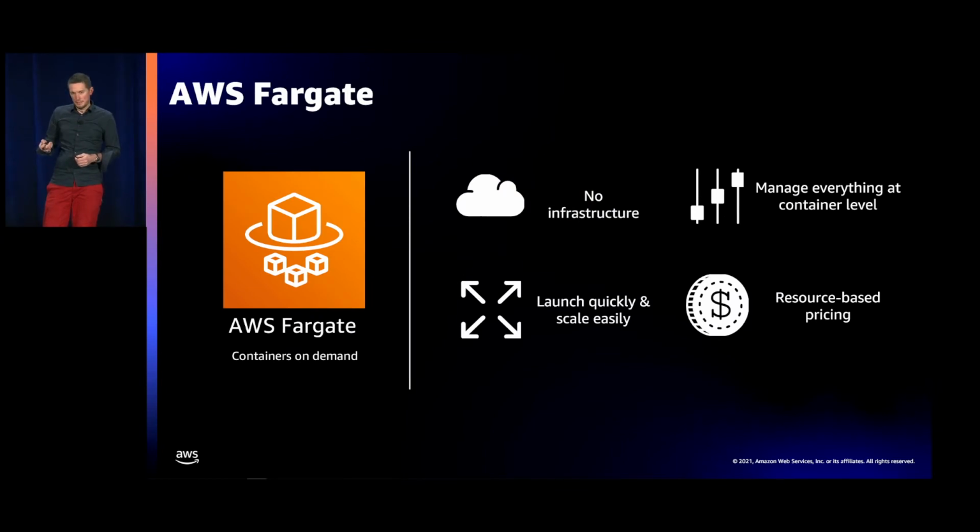AWS Fargate is a compute option for Amazon ECS. AWS Fargate provides you a serverless experience when you want to run containers. So Amazon ECS can run containers on top of EC2, where you would have to manage your EC2 instances. With AWS Fargate, you don't manage your EC2 instances anymore. We do that for you, so that you don't have to manage the infrastructure. You just need to manage everything at the container level. And you can scale, you can launch your applications quickly and easily, and you pay based on utilization.